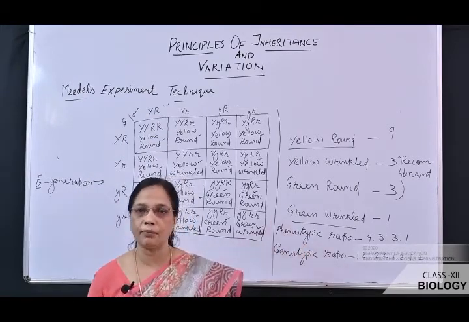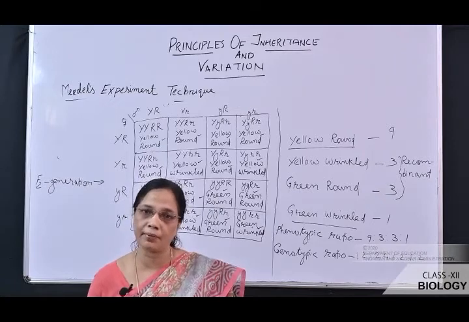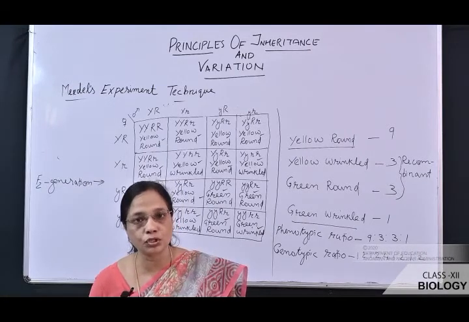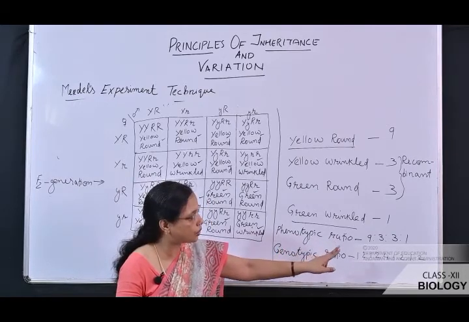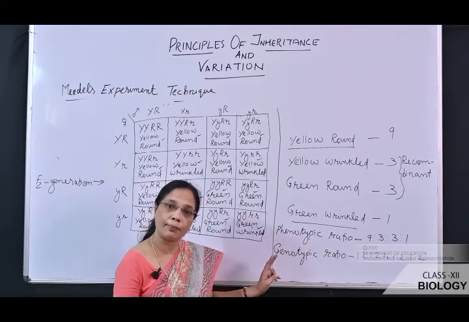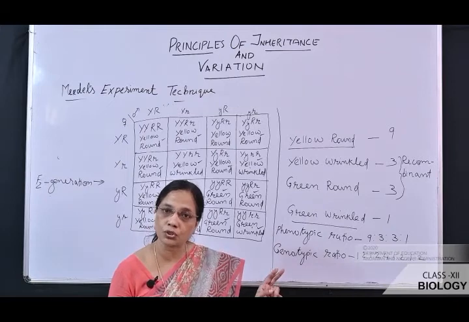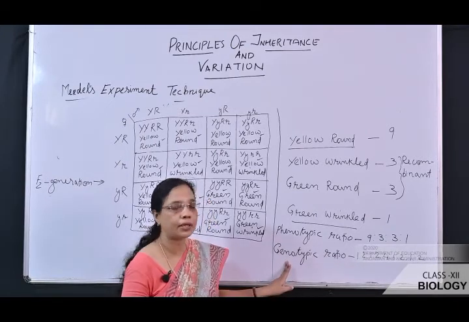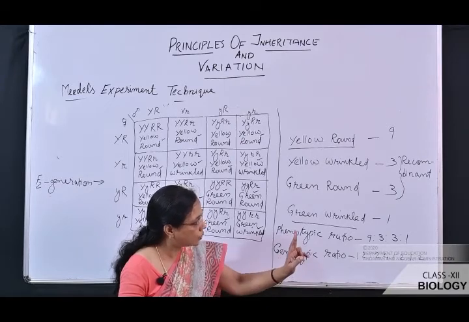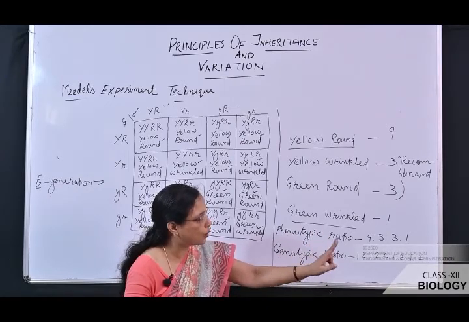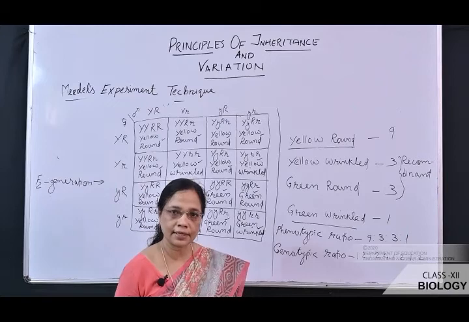Earlier we studied the monohybrid ratio. What is the monohybrid ratio of phenotype? That is 3:1. Here the phenotypic ratio of dihybrid is 9:3:3:1. The genotypic ratio of a monohybrid cross is 1:2:1. Here the genotypic ratio of a dihybrid cross is 1:2:1:2:4:1:2:1:2. Okay, is it clear?